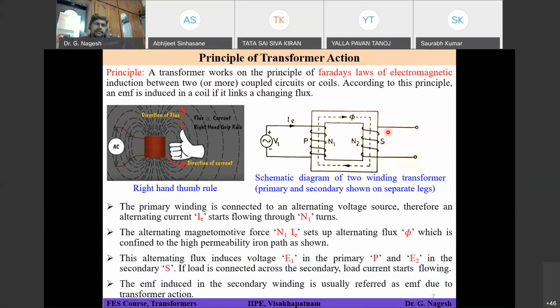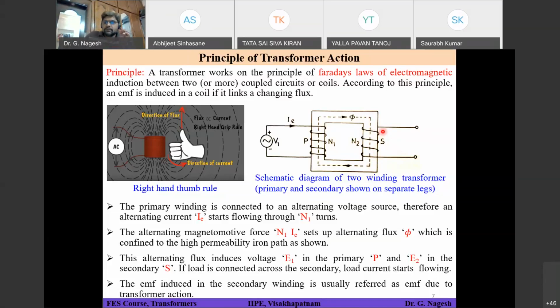So it has to oppose the main flux, which means the flux should be in this direction, opposite to that. Flux is flowing from top to bottom, main flux, and the flux which was produced by this secondary winding should oppose that. So if you apply that, you will understand that bottom terminal will be positive and top terminal will be negative. If you want, you can check that.